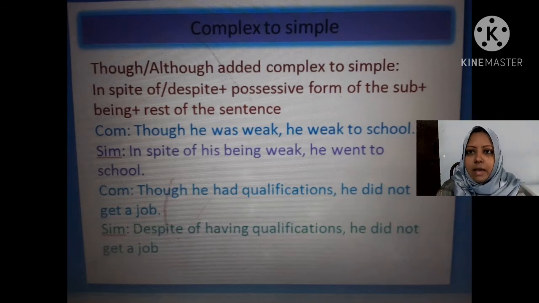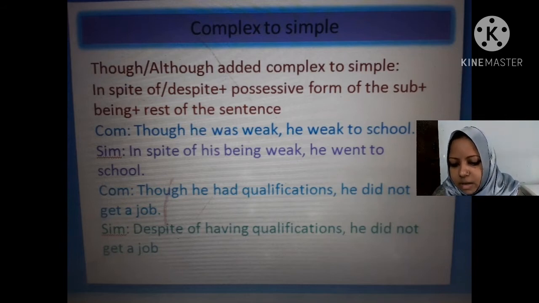You know that if you get though or although in a sentence, then consider the sentence a complex sentence. Okay, and how will you change it? Now first I am taking an example: though he was weak, he went to school.